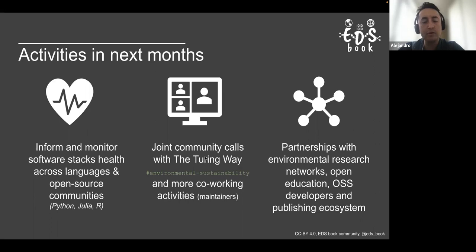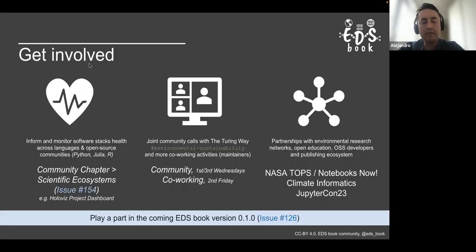We are no longer having community calls as we would prefer. We are collaborating a lot with the Turing Way, and they are creating a new channel on environmental sustainability, where we are aiming to discuss topics about the impact of open research in this particular theme. We potentially will have more developer co-working activities where we are aiming to improve the resource. Finally, partnerships with environmental research networks, open education, open source developers, and the publishing ecosystem. Everyone here can get involved in these activities.